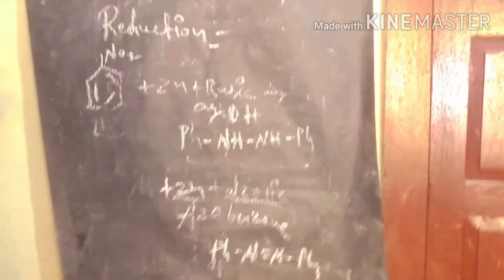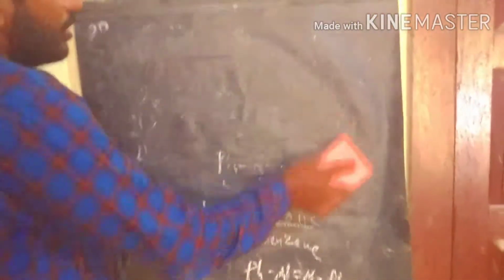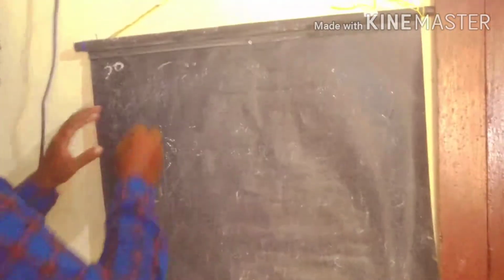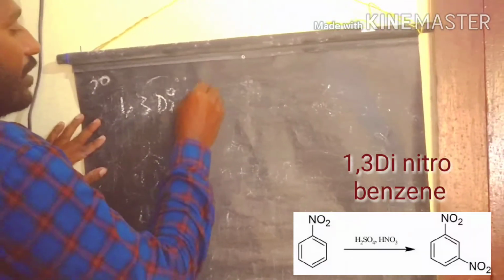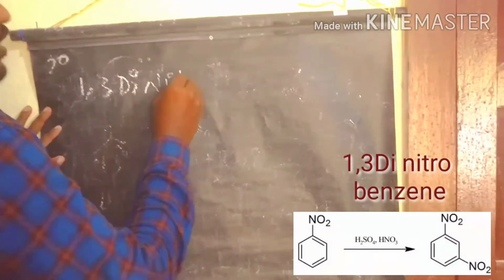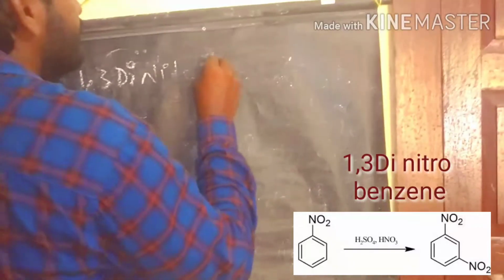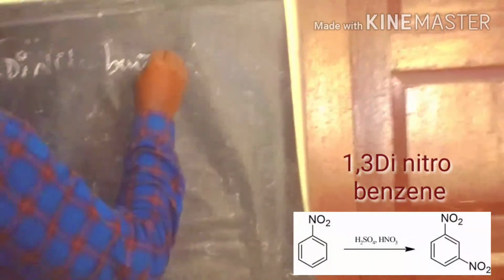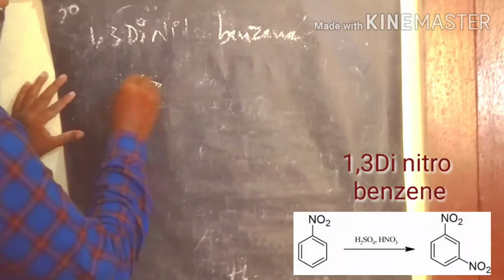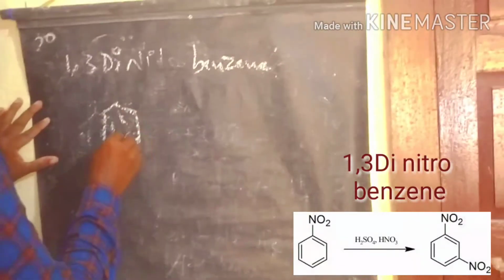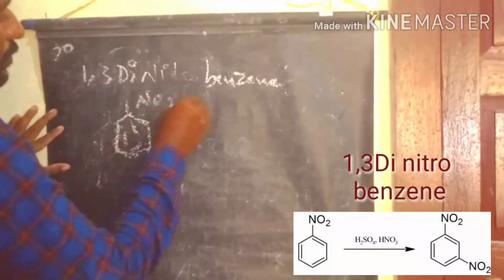Next we discuss some of the partial reduction reactions of the substituted 1,3-dinitrobenzene. First we write the 1,3-dinitrobenzene. So this is 1,3-dinitrobenzene.